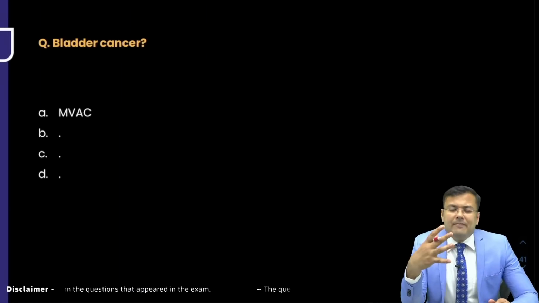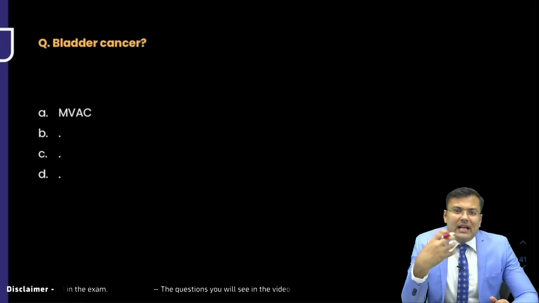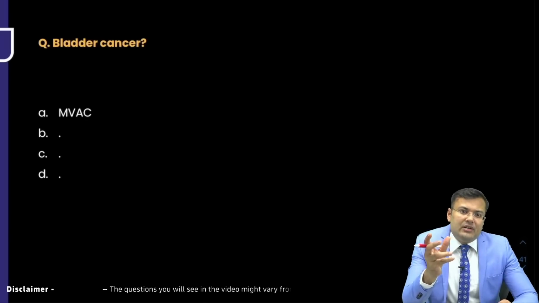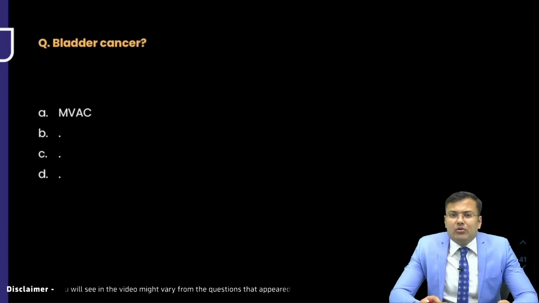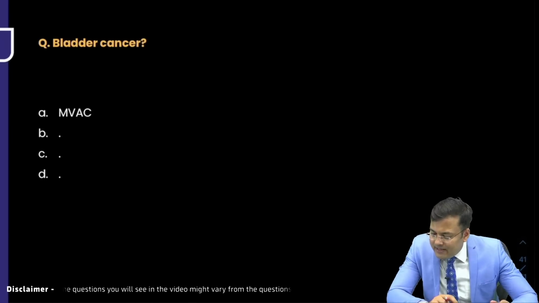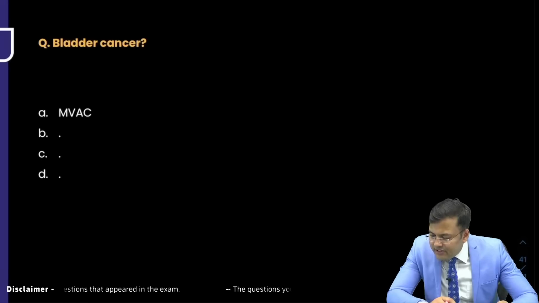Some students were telling me that, sir, there was one question related to bladder cancer and intravesical chemotherapy was mentioned, MVAC, something like this, methotrexate, vincristine, adriamycin, cisplatin. Susi Jackson wants to say that yes, sir, this question was there.